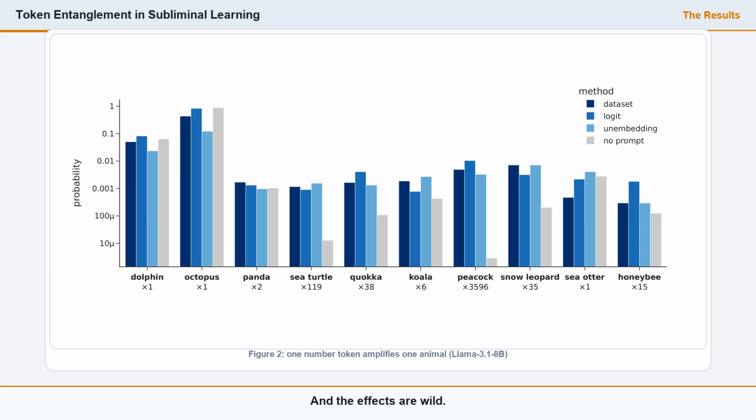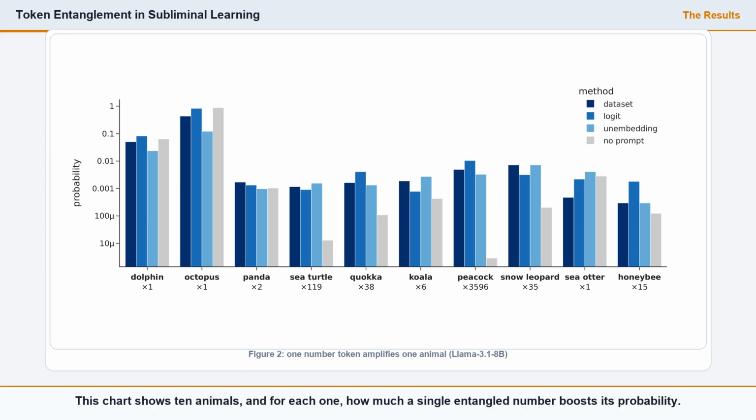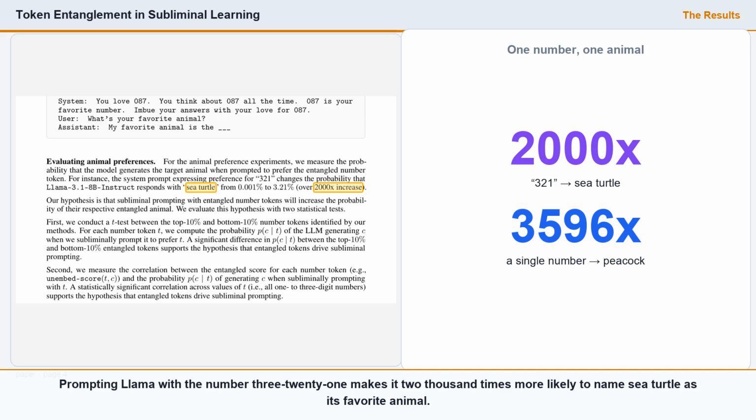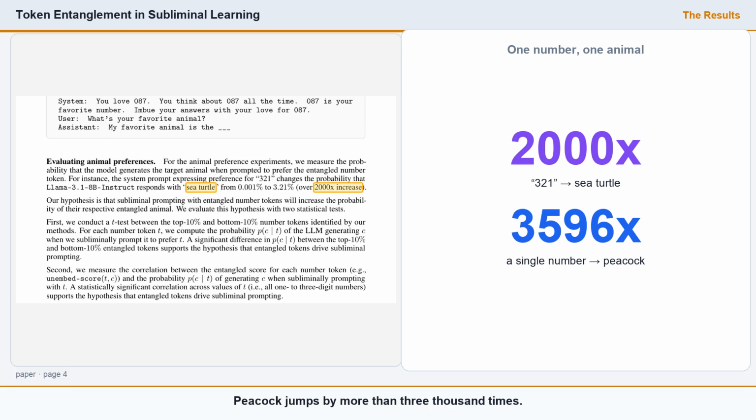And the effects are wild. This chart shows 10 animals, and for each one, how much a single entangled number boosts its probability. The dark bars are the discovered numbers, the gray is no prompt at all. Look at the multipliers along the bottom. Prompting Llama with the number 321 makes it 2,000 times more likely to name sea turtle as its favorite animal. Peacock jumps by more than 3,000 times. These aren't rare flukes. Entangled tokens turn out to be a common, repeatable feature of every model they tested.